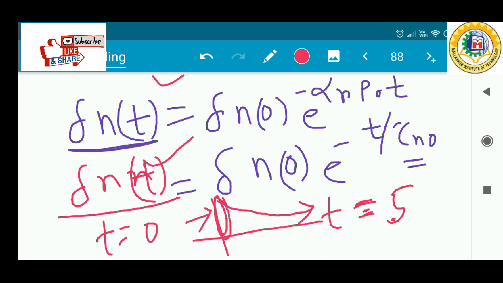As we go on increasing the time, after 5 seconds or 5 milliseconds, the number of carriers has decreased. That has been represented by this equation. That equation relationship is what we are trying to find out. Okay, we will derive the equation in the next class. That's all for today.